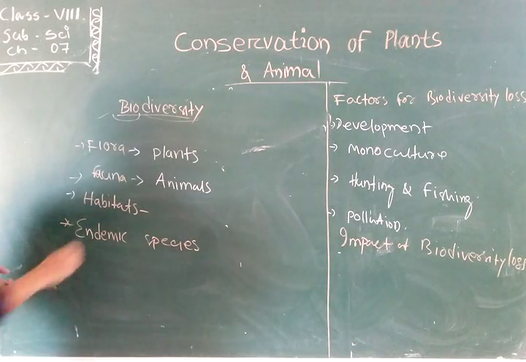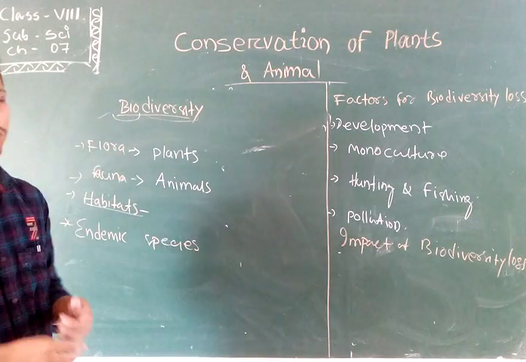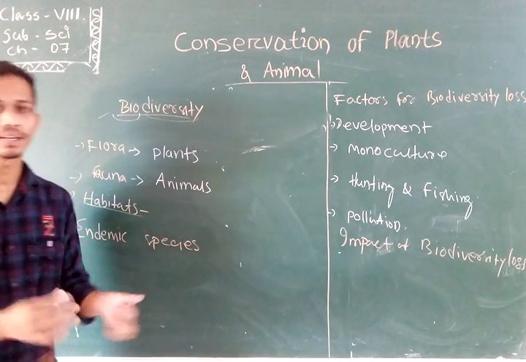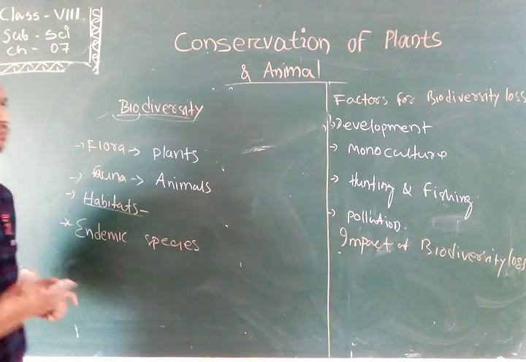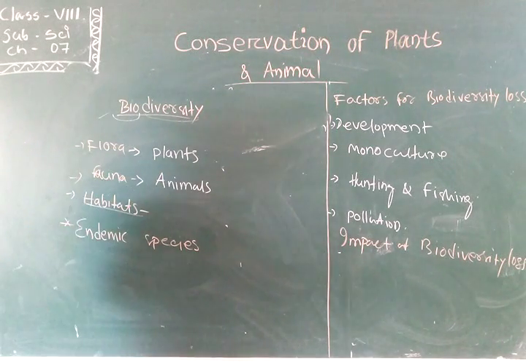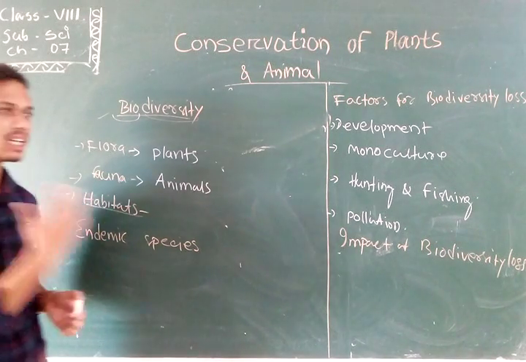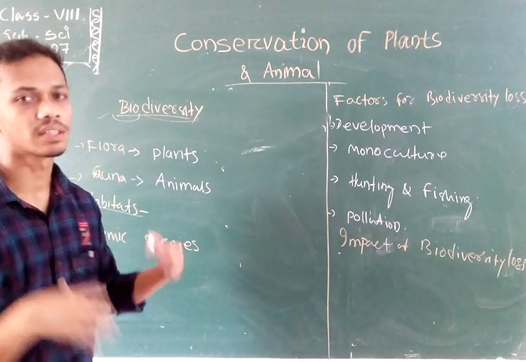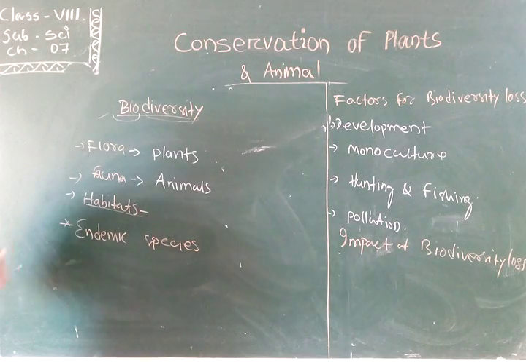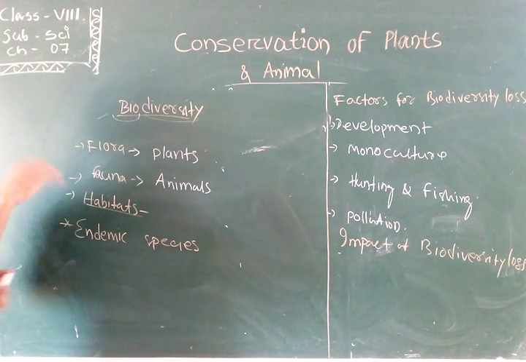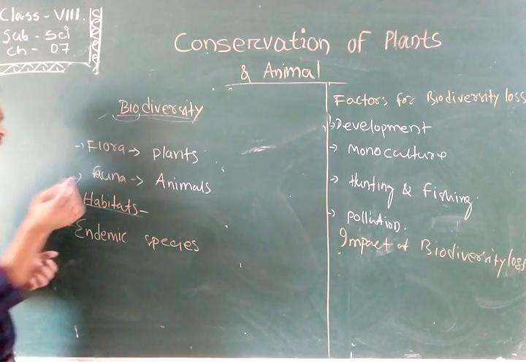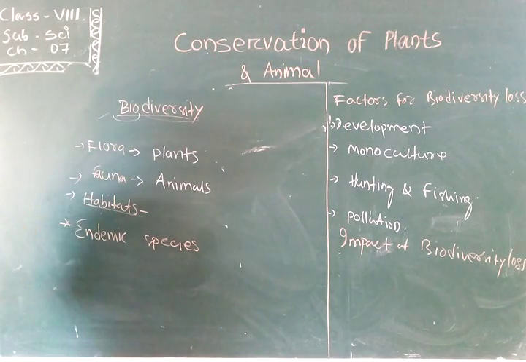What is habitat? Habitat is a place where organisms are born and grow. Suppose a desert: in the desert, the camel is born and grows. The whole life of the camel is spent in the desert. So the desert is called the habitat of the camel.